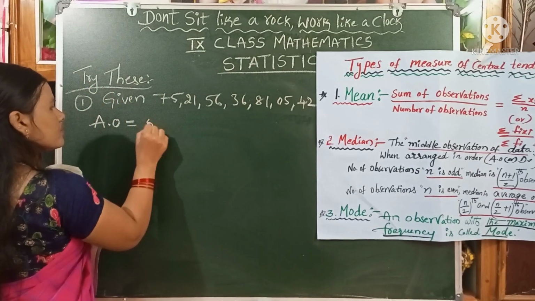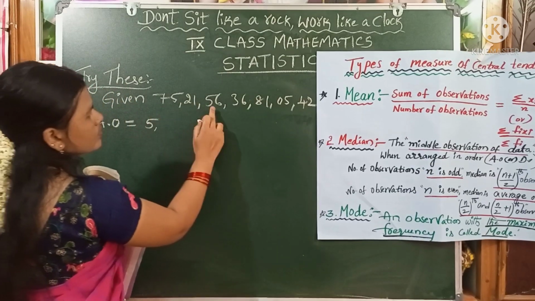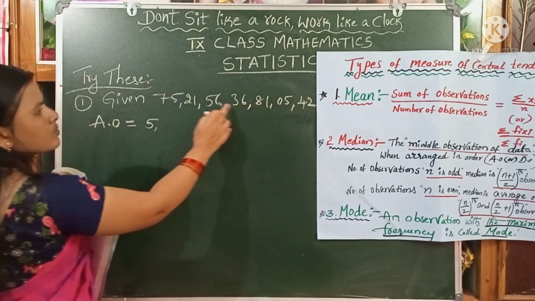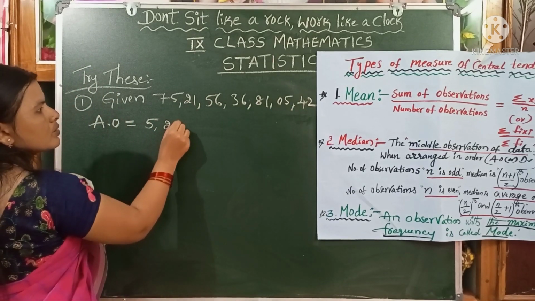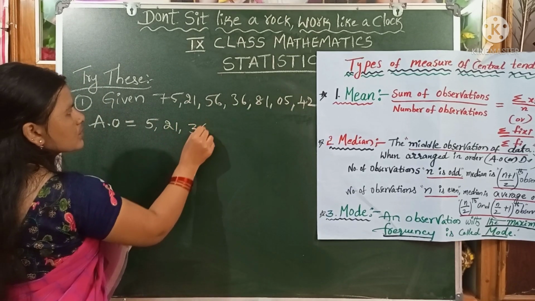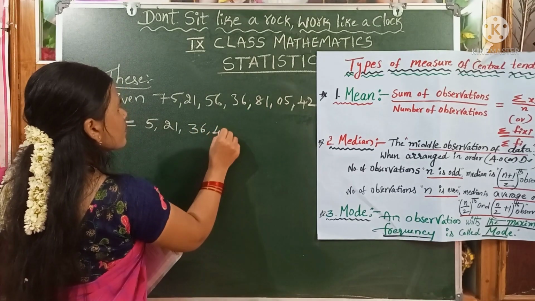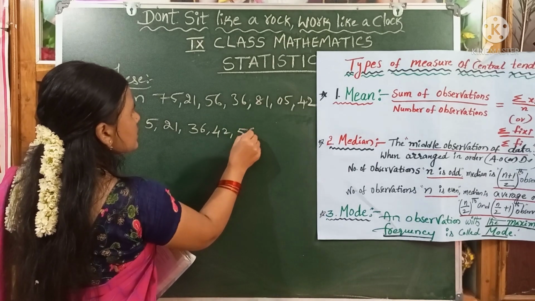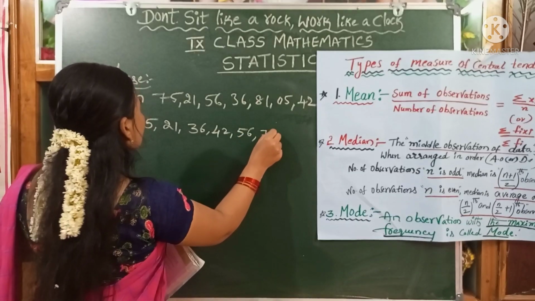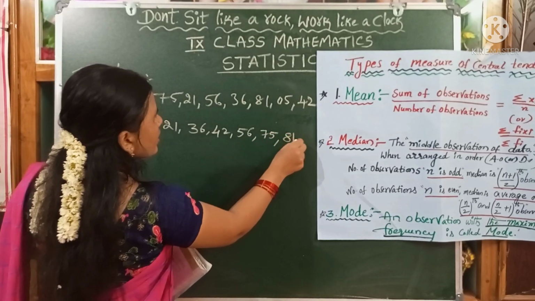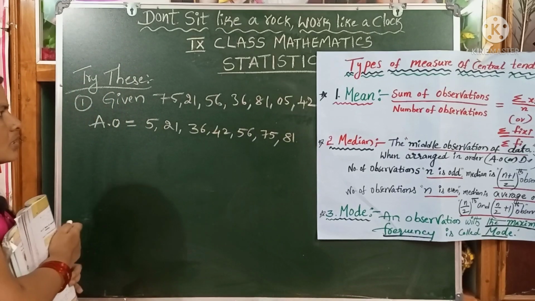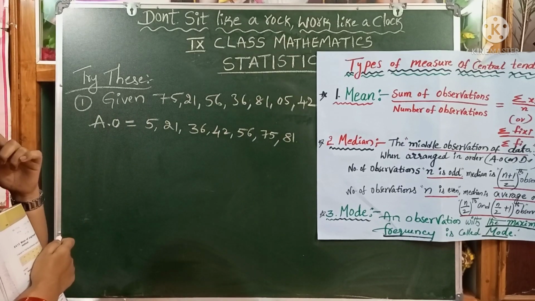What is the least number in this data, children? That is 5. Next 21, next 36, next 42, then 56, 75 and 81. This is the ascending order of the given data, children.